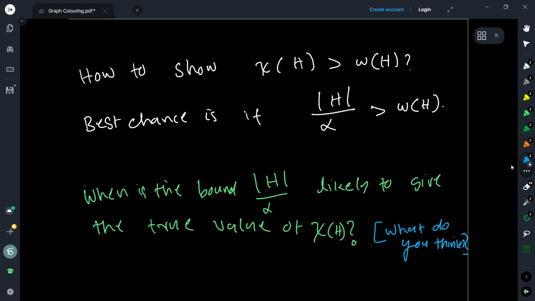In fact, it may be far from the actual value, but still for general graphs we don't have anything better. So how do you make sure that this actually represents the actual value of the chromatic number? The way is that the maximum independent sets are disjoint.